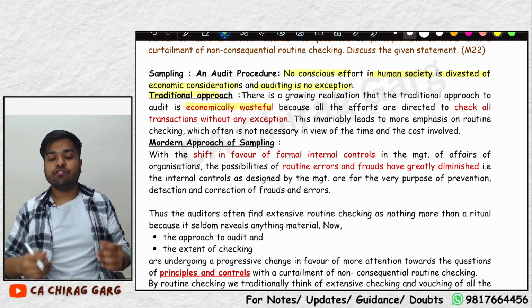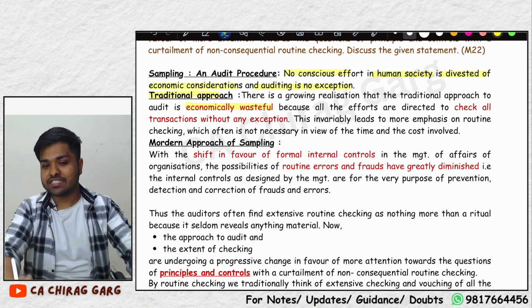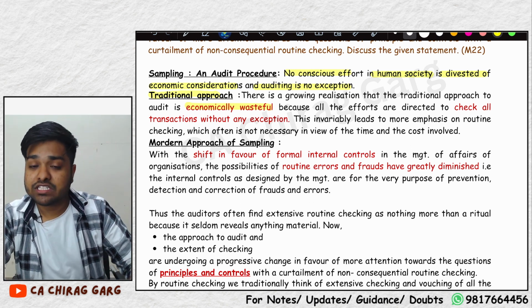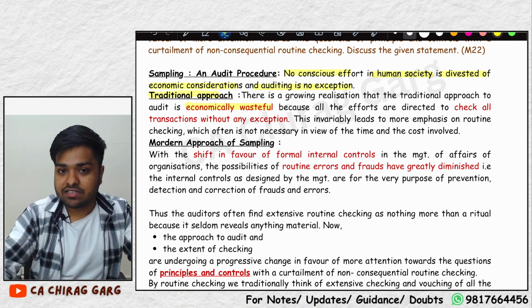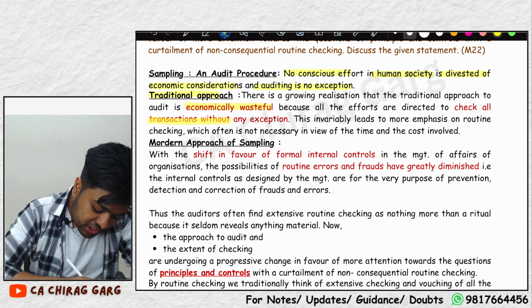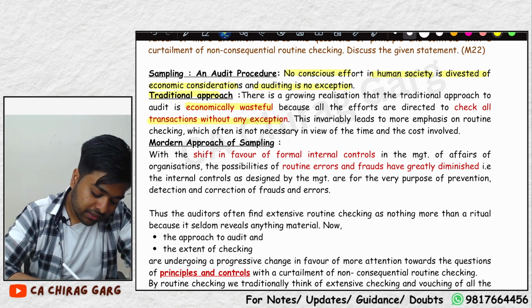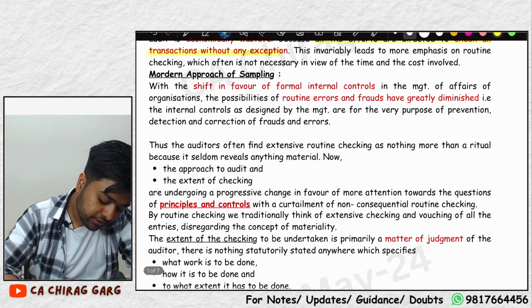Traditional approach is economically wasteful because you have to hire a lot of articles. For Reliance, you have to hire a whole army of articles and you have to say attack on each and every transaction, and then 100% checking will be done. So that is economically wasteful. Reliance hasn't earned that much profit, that much audit fees you will charge. In traditional approach, all the efforts are directed to check all the transactions without any exception.